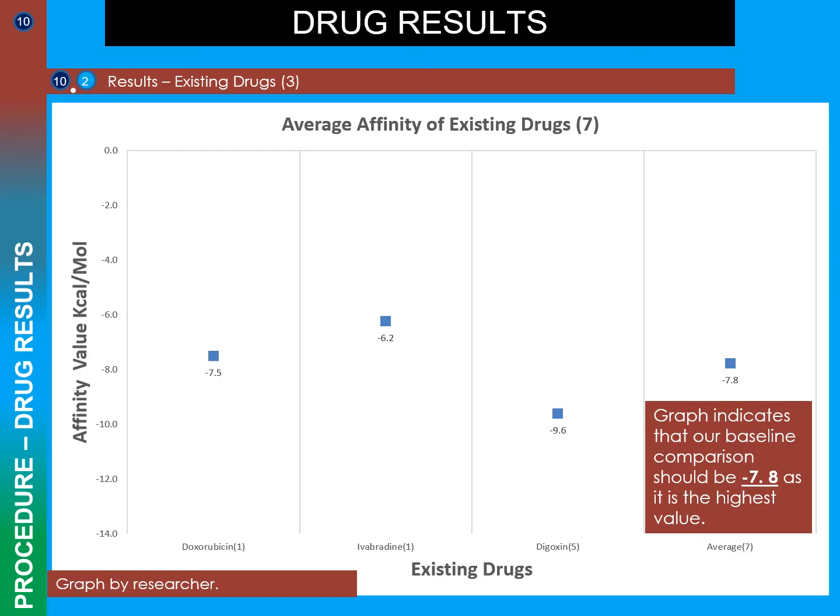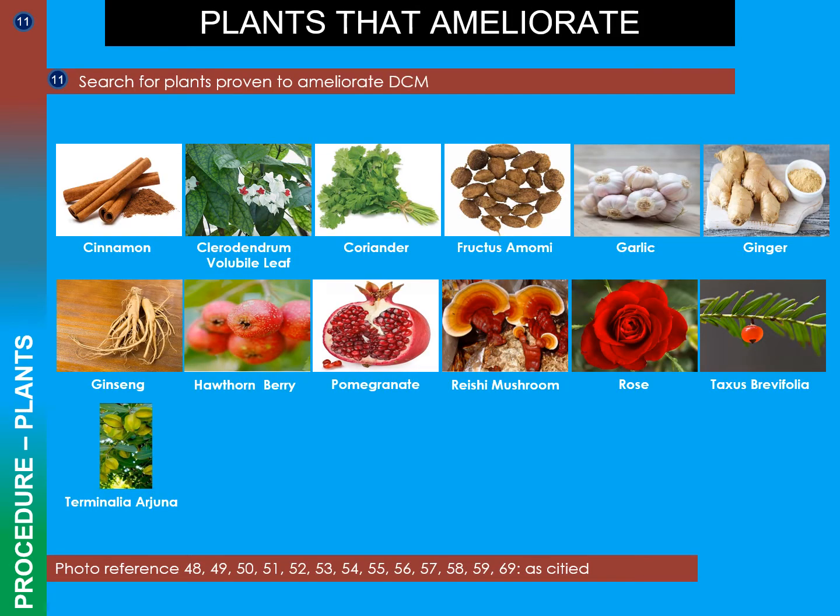Keeping in mind that the lowest value is the most effective, we can see that digoxin with an affinity value of -9.5 kcal/mol looks the most effective. However, to get an overall sense of the data, I averaged all the values to -7.8 kcal/mol as a baseline comparison value. To take a step forward, I first took a step back.